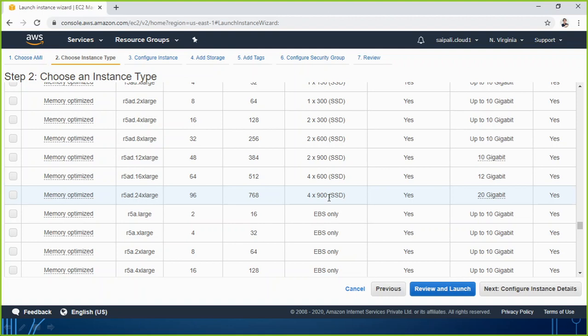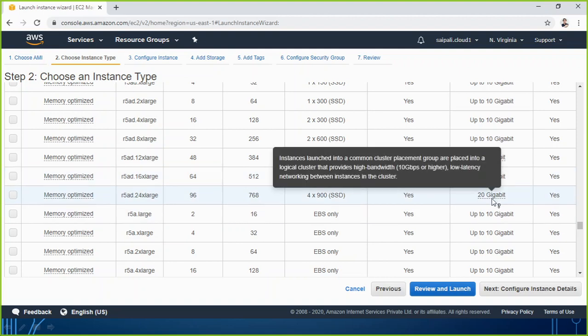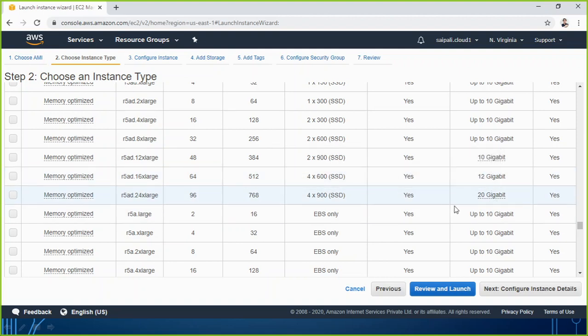So altogether it will be like 3600 GB, almost 3.5 terabytes approx. The speed of internet is specified here. So this is the option of choosing an instance type.